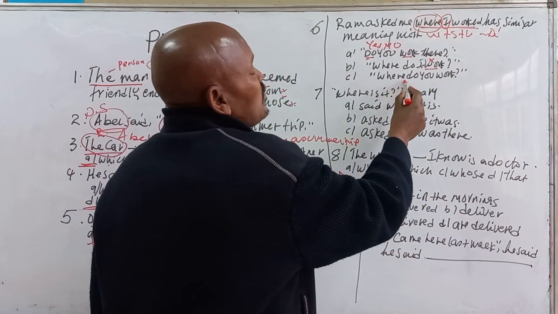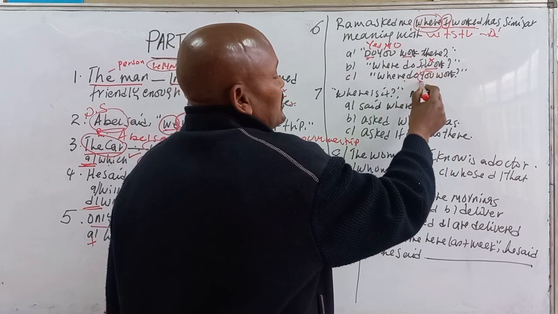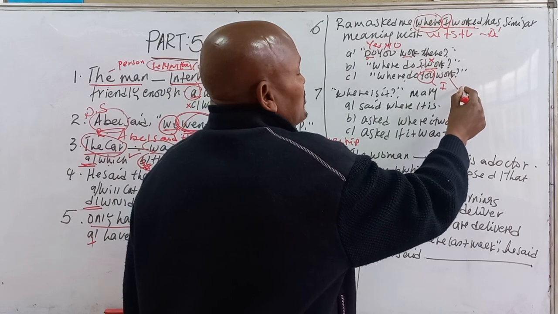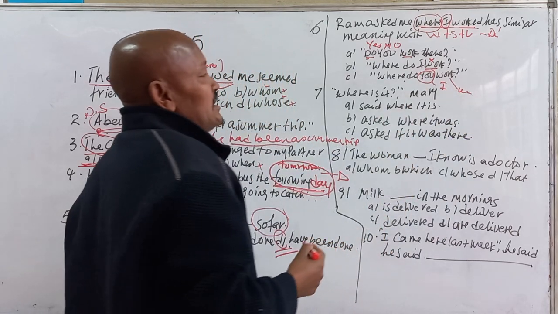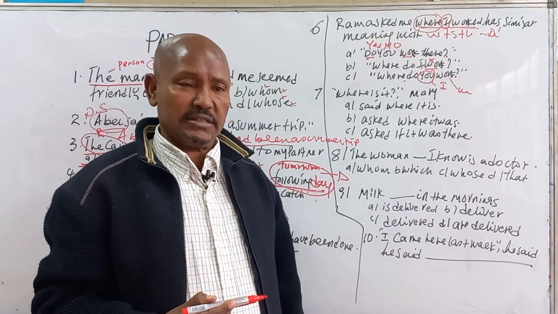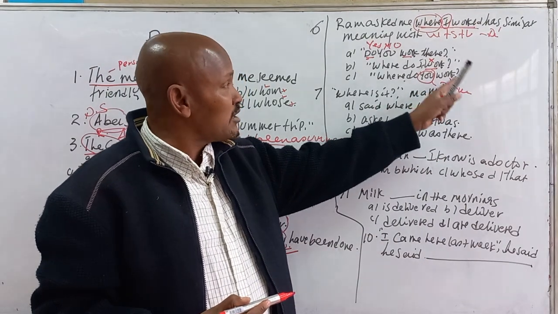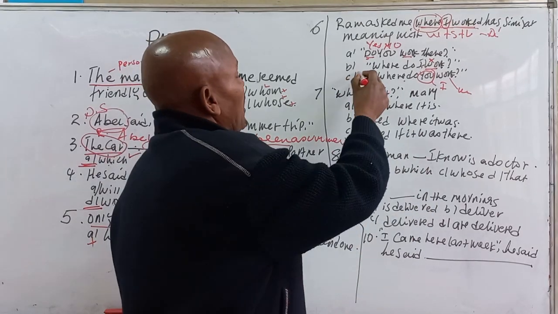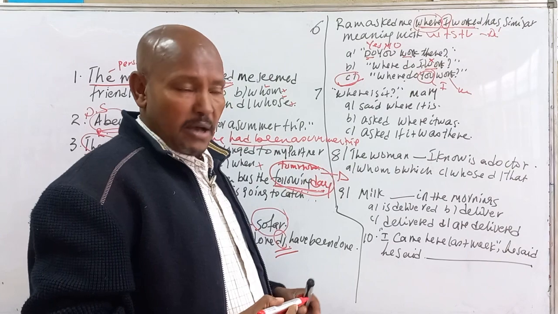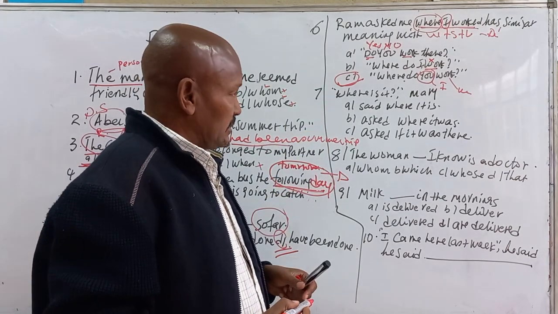So here, where do you work? This one is a pronoun, so it must be reported as I, and this one is work, which is past tense, worked. So this must be reported: where do you work? The teacher asked me where I worked, all right? The teacher asked me where I worked. So the right answer here is true, because of the reason that I'm explaining.